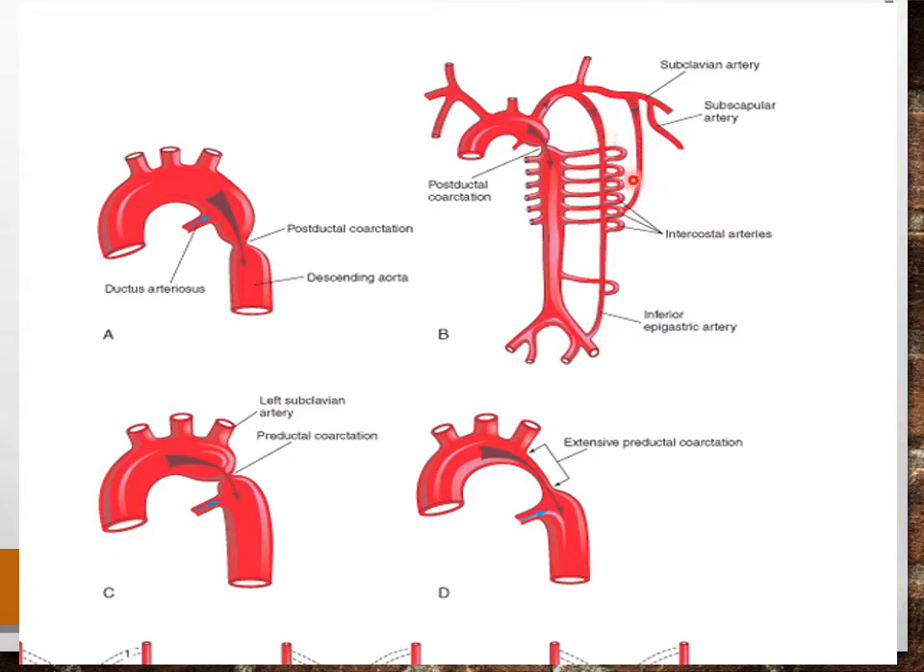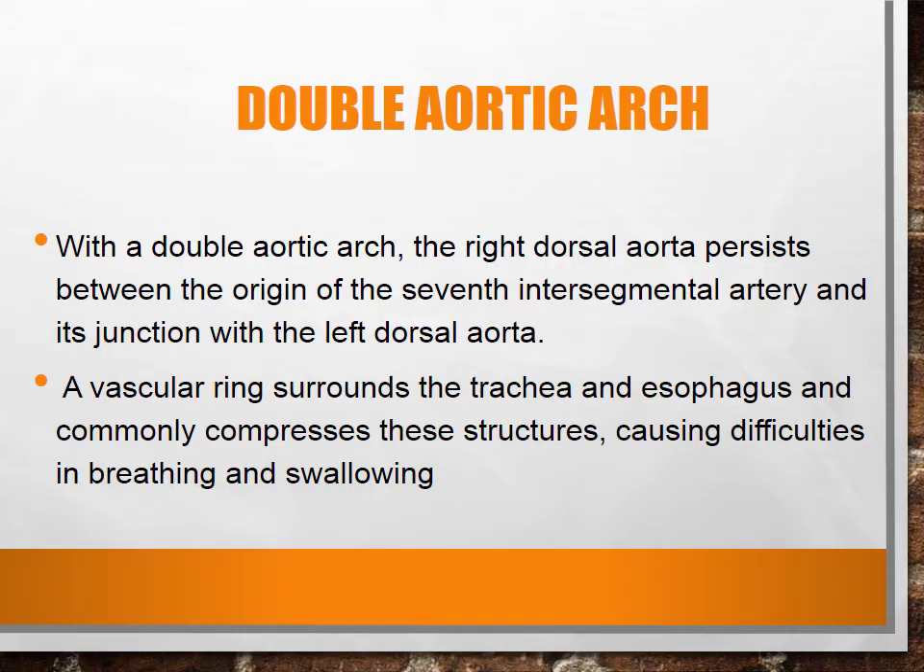I hope you have studied this type of collateral circulation in detail in the region of the thorax during the gross anatomy of the thorax. Then this one is the preductal type, and in this preductal type you can see the ductus arteriosus remains patent, and the flow of blood from the pulmonary artery goes rapidly down along with it.